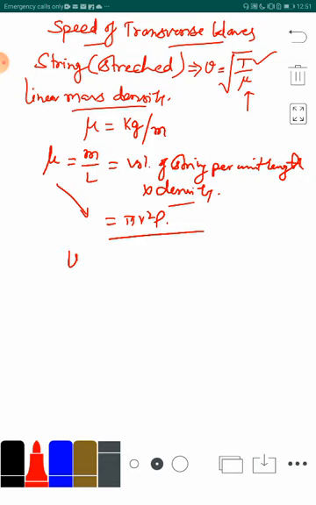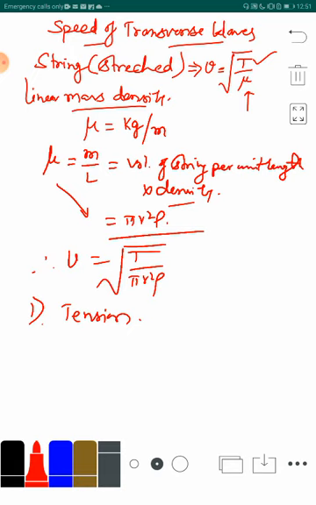So, therefore, the velocity can be written as square root of T upon pi r square into rho. So, this is another way in which we can put the velocity of the transverse wave in a stressed string. So, on what factors does this depend? Number one, it depends upon the tension in the string. More is the tension, more will be the velocity.